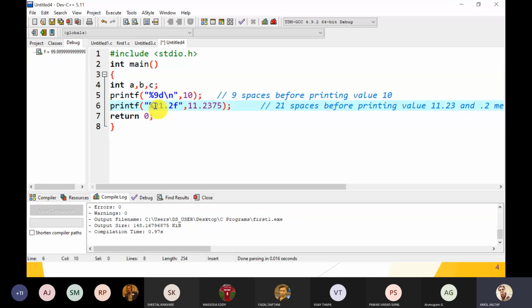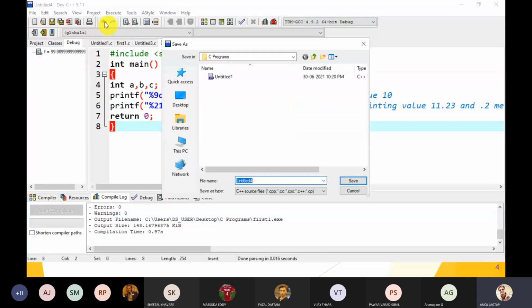If you write percentage 21.2f, what is the meaning of that? 21 means you have to give 21 spaces. After that, .2 means you have to take only 2 decimal digits. Other values are skipped. Only 2 digits after the decimal point, that is 2 and 3. But if the next digit is 5 or more than 5, then it is rounded up to 4.